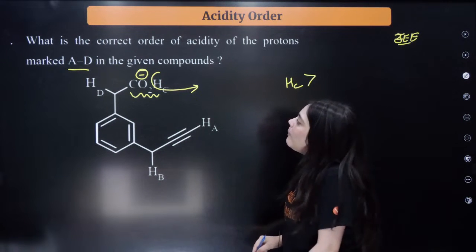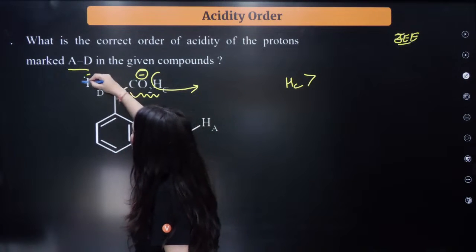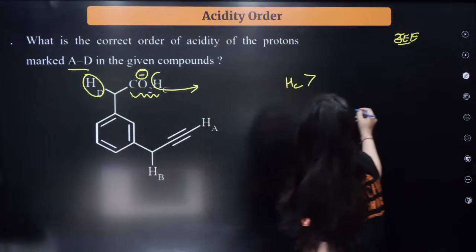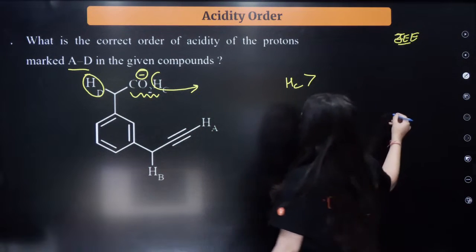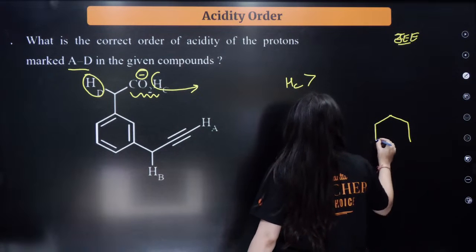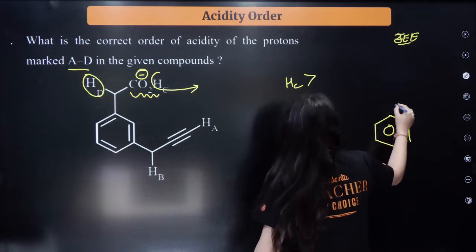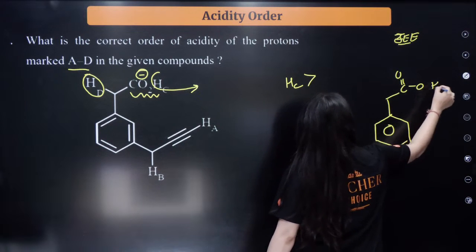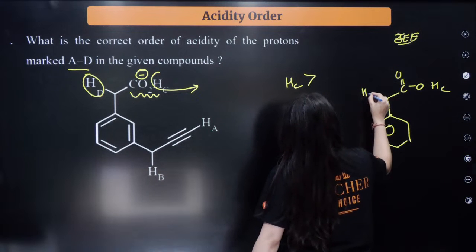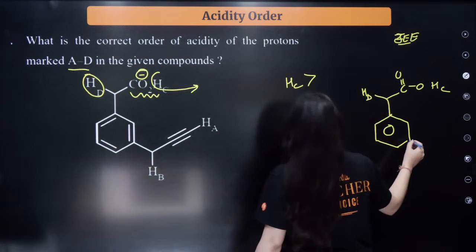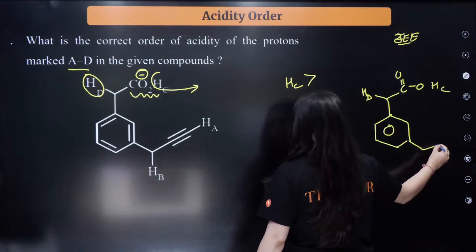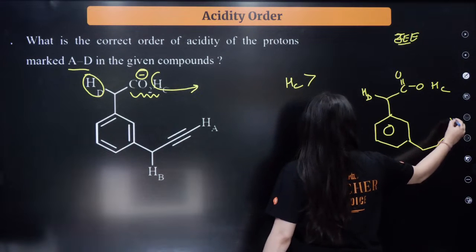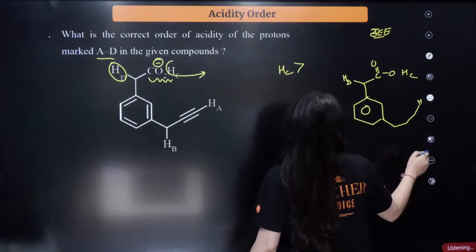Followed by, can you see over here, this HD. HD is right next to the COO group. I'm drawing this structure over here. This is your benzene ring. This is your C double bond O, O. Here is the HC proton. Here is the HD proton. Here is 1, 2, and 3, and HA. Okay. And what did I do?